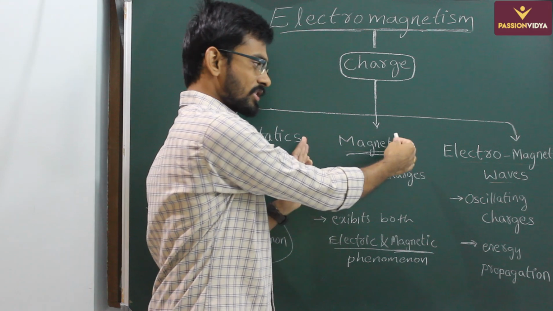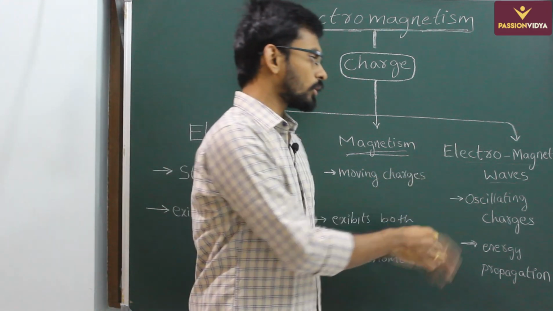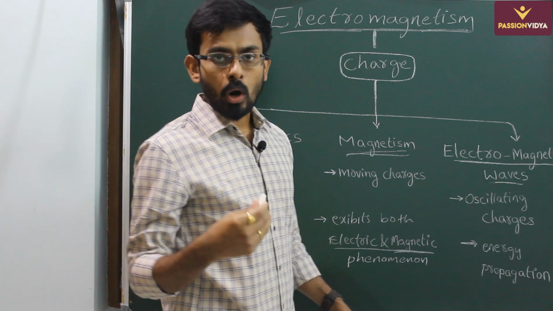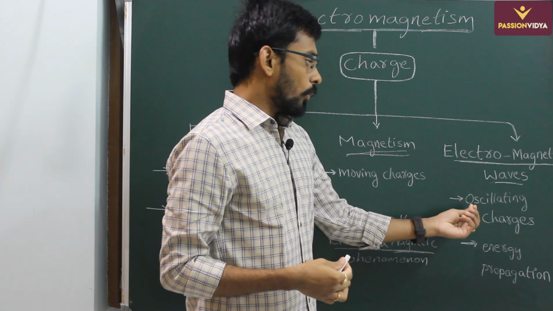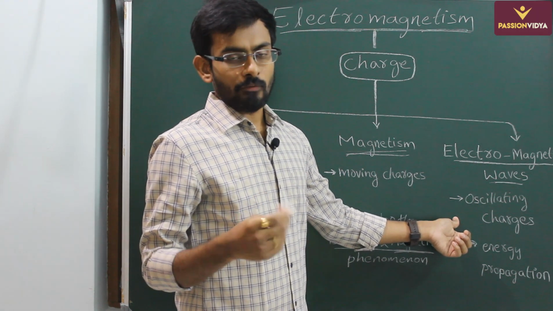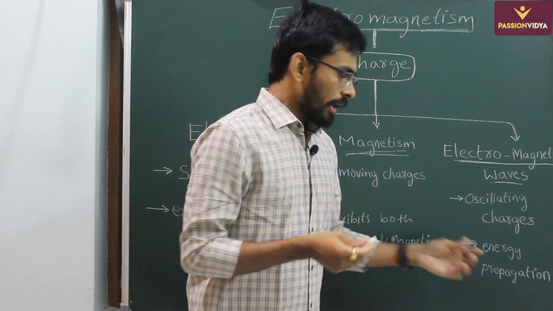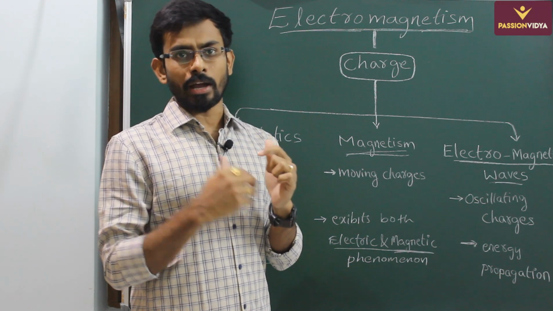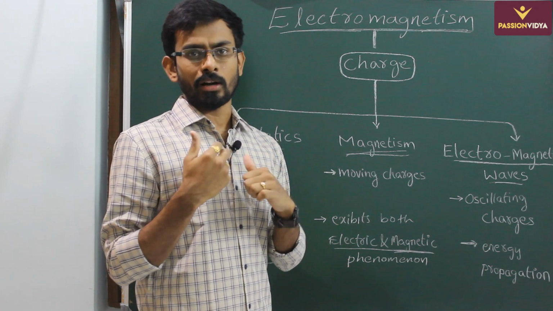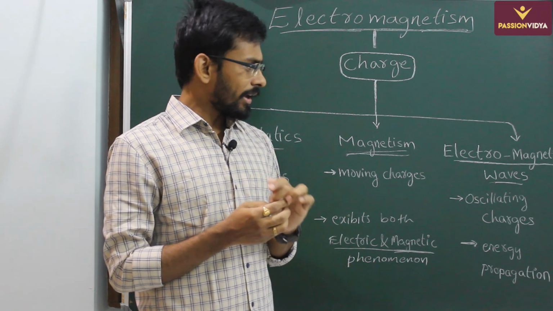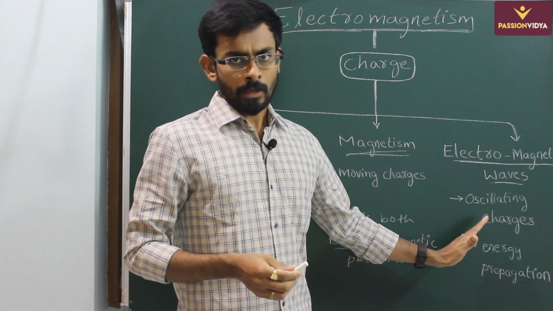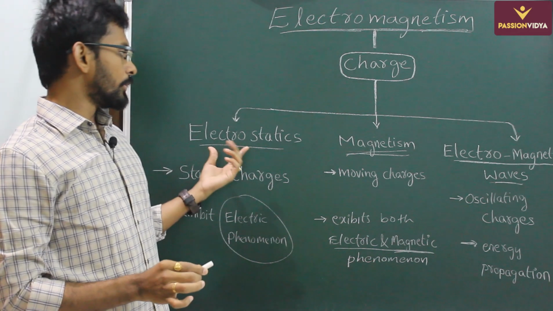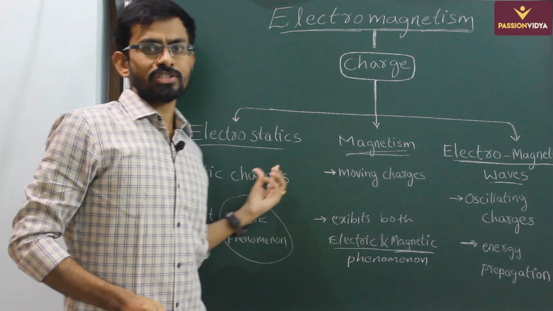Then once we have discussed electric phenomenon and magnetic phenomenon, we will move on to electromagnetic waves, where we will discuss oscillating charges, the phenomenon produced by oscillating charges. Due to oscillations they will produce time varying electric and magnetic fields, and due to this the energy will be propagated. That is the concept of light and everything. So we will discuss electromagnetic waves at the last. This is how they have categorized the electromagnetism topic into 3 different subtopics or chapters.